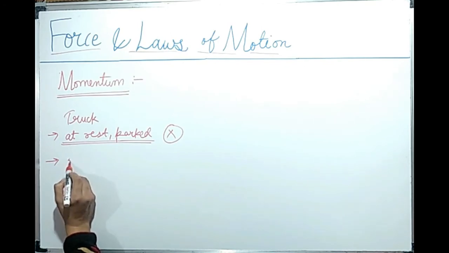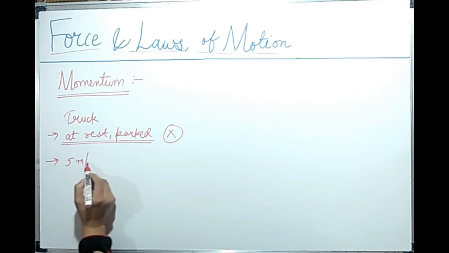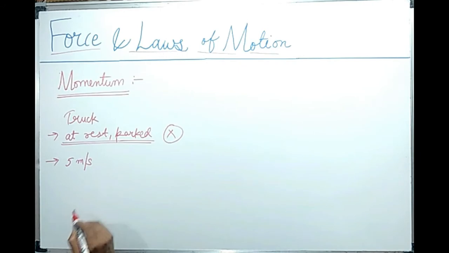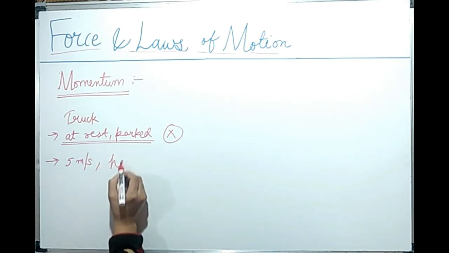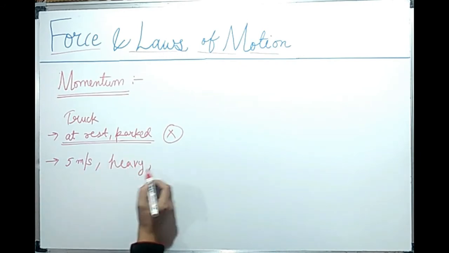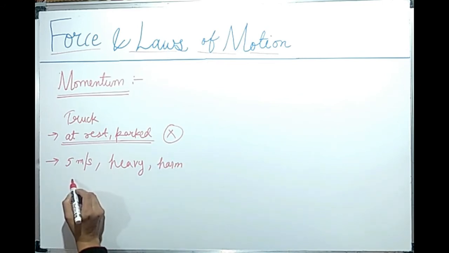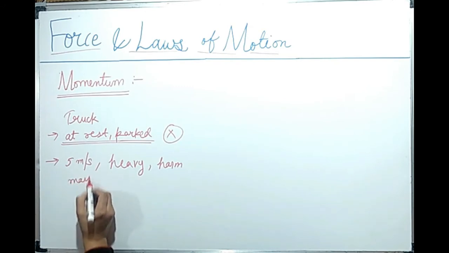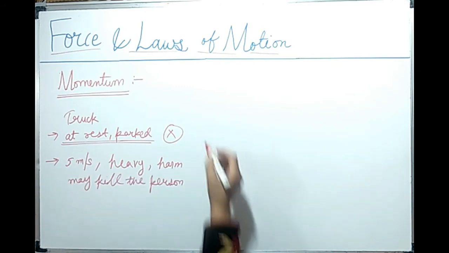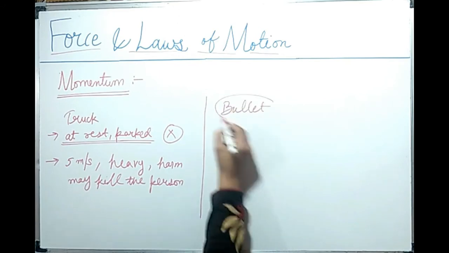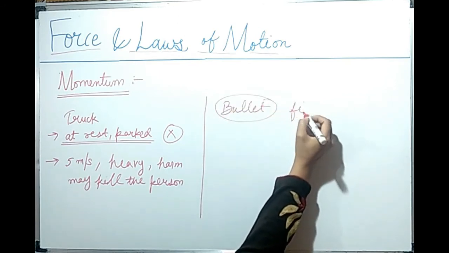The truck is moving with a very little velocity of 5 meter per second. Then the truck being too heavy, it is going to harm a person. It may kill a person who is coming in the path of the truck. On the other side, the bullet is fired from a gun.